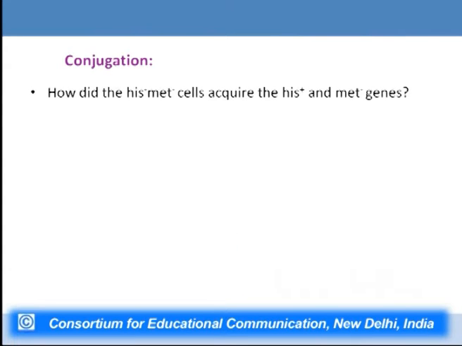Now, how did this happen? How did His negative and Met negative cells acquire the His positive and Met positive gene? How was this happening? How were auxotrophic strains getting converted to the prototrophic strain? And also, how was it that leucine negative, threonine negative and thiamine negative cells were acquiring the leucine positive, threonine positive and thiamine positive alleles and turning into prototrophic cells which could develop into colonies.